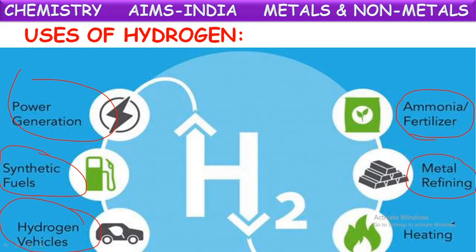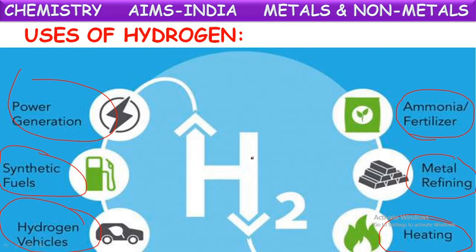And as we said, in welding also, sometimes in the place of acetylene, they use hydrogen gas. When hydrogen is burnt in the presence of oxygen, it produces a large amount of heat so that they can melt the metals. Okay, in welding also, they use hydrogen gas for heating purposes.